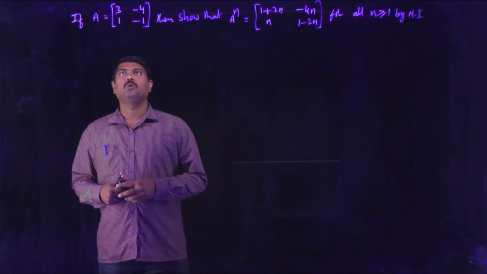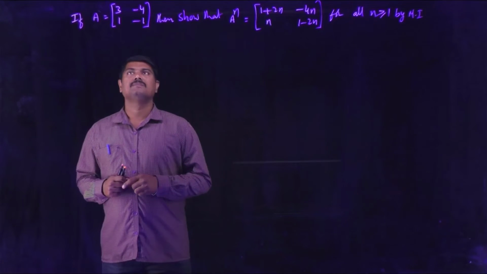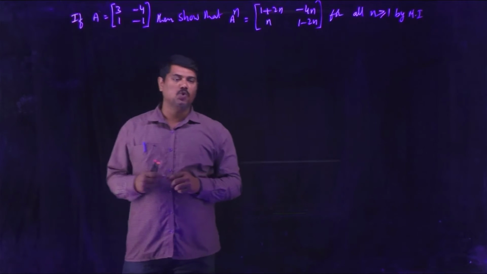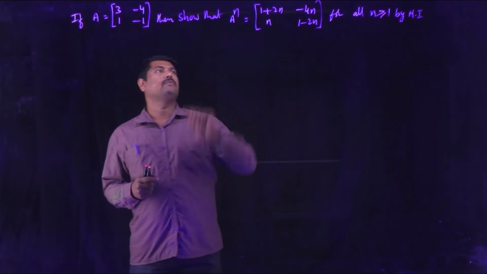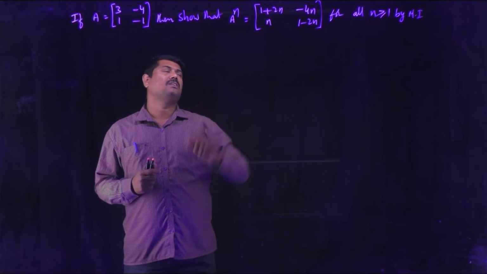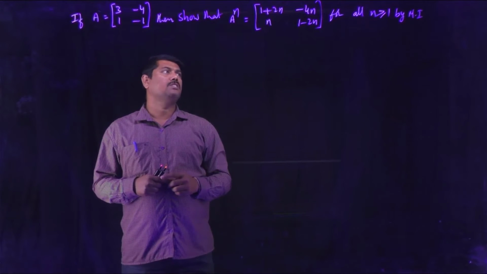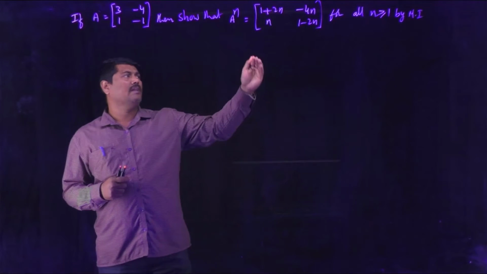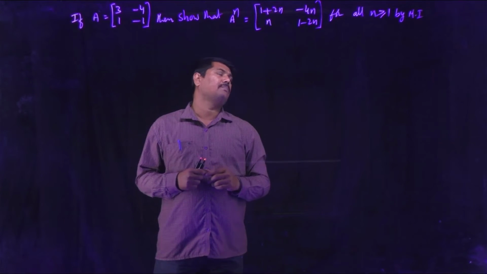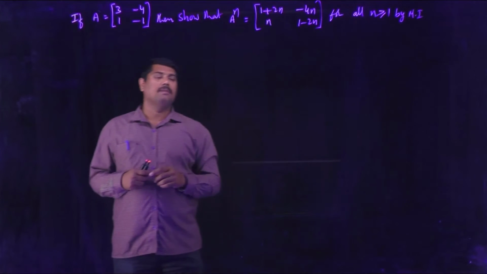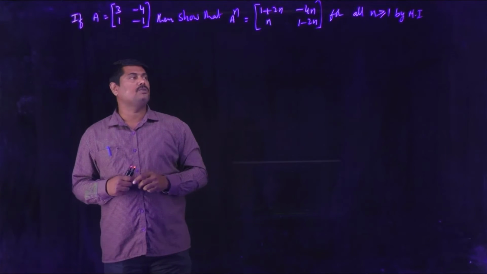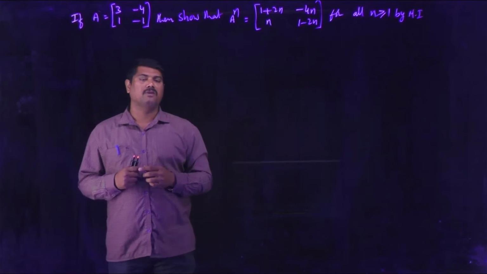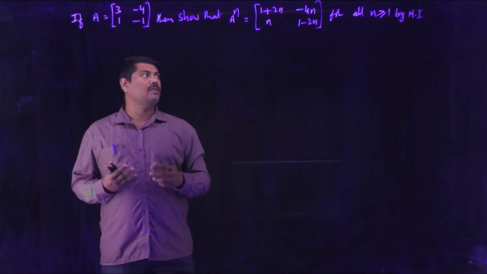Now let us do one more problem related to the same concept. So given the matrix A is 3, minus 4, 1, minus 1, which is a 2 by 2 order matrix, and we are going to verify the matrix A power n is in that format: 1 plus 2n, minus 4n, n, 1 minus 2n, for all n belongs to N, n greater than or equal to 1, that means n belongs to capital N, natural numbers, and by using the principle of finite mathematical induction, we are going to verify this problem. So already in the previous problem we learned the concept of usage of the mathematical induction process, how we can use that one.